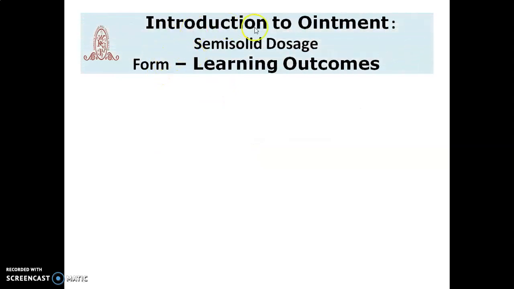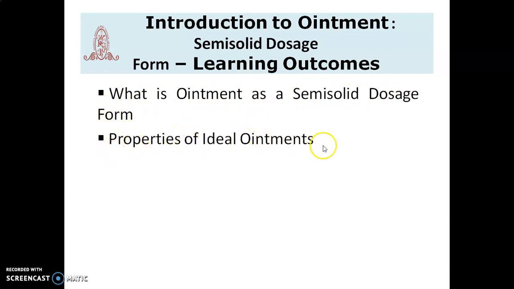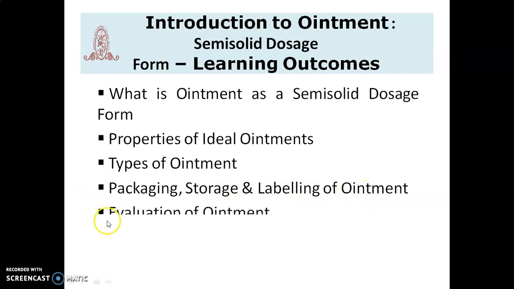So what we learned from these topics: introduction to ointment as a semi-solid dosage form. Learning outcomes are: what is an ointment as a semi-solid dosage form, properties of ideal ointments, types of ointment, packaging, storage and labeling of ointment, and the evaluation of ointment.